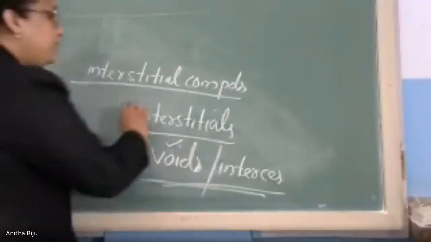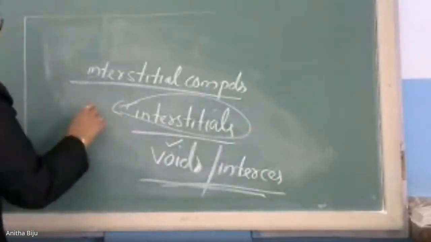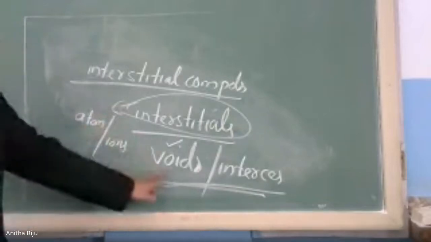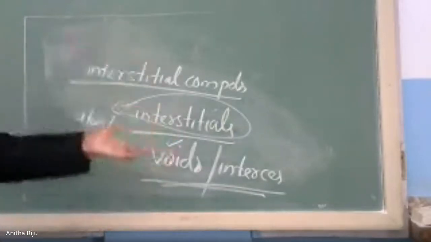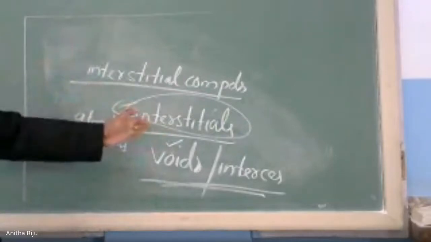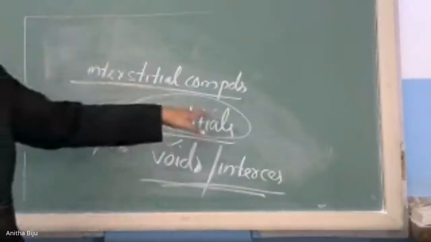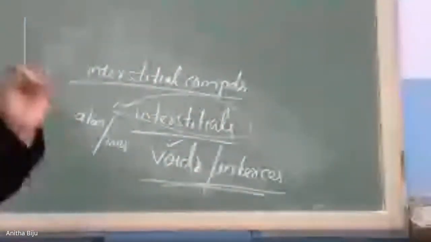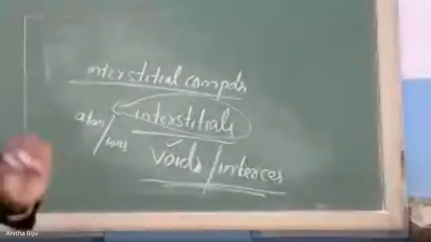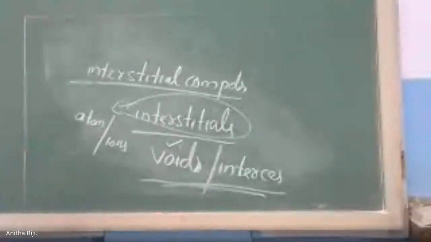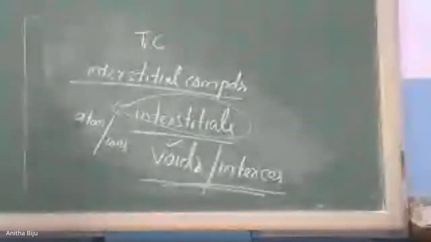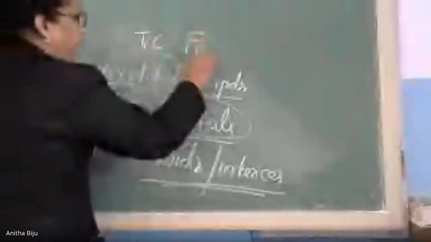So interstitials are atoms which are occupied at the voids. The compounds obtained through this formation of interstitials are called interstitial compounds. When we look at transition elements, they are capable of forming many compounds. I will give one example: titanium carbide, TiC. Another example is Fe3H.